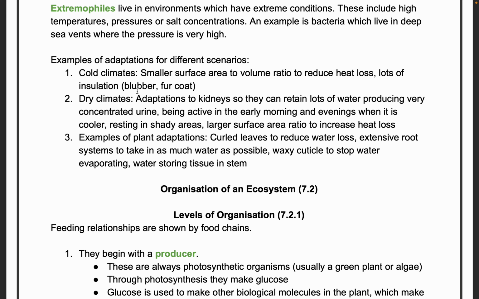Examples of extremophiles are those living in high temperature, high pressure, and high salt concentrations. Some bacteria live in quite deep sea vents and high pressure areas.